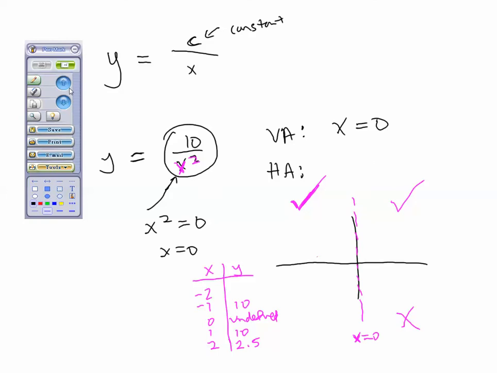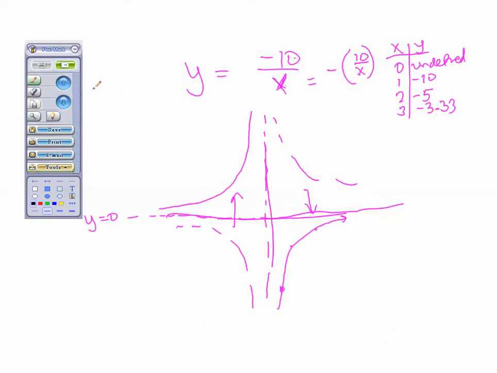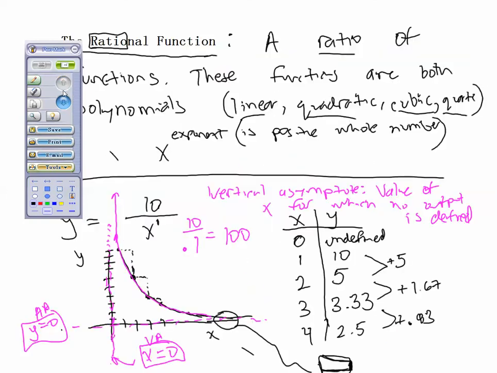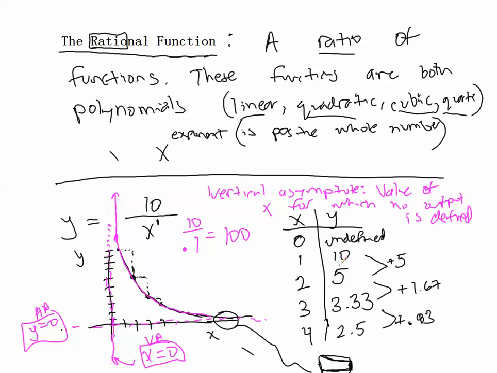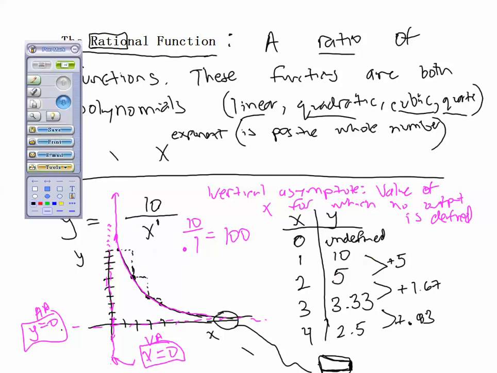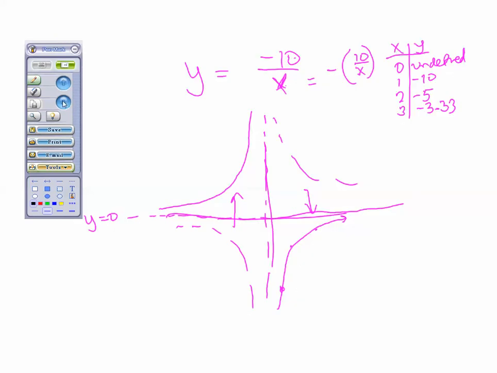So in comparison to my other graph over here, this guy drops more rapidly. Whereas it took an x of 2 to get y to 5 in the equation 10 divided by x, it's now taking me to 2.5 instead of 5.